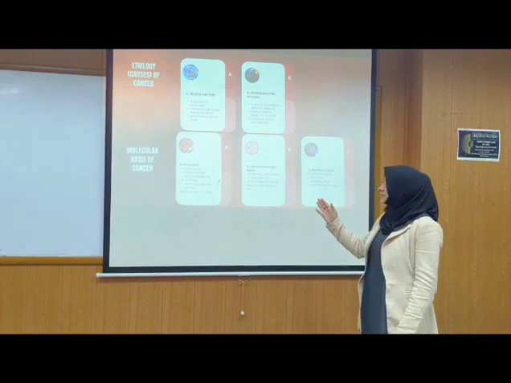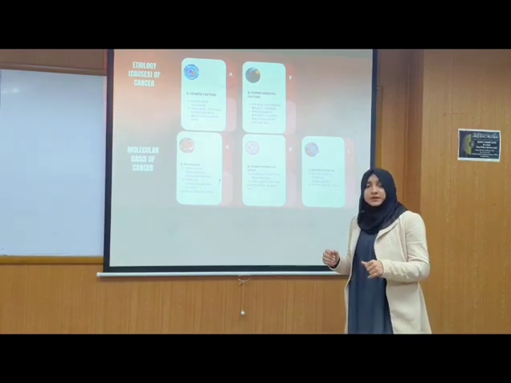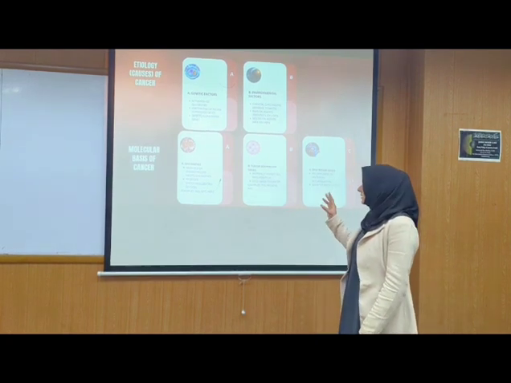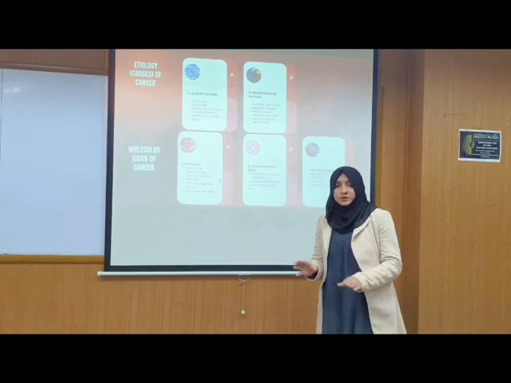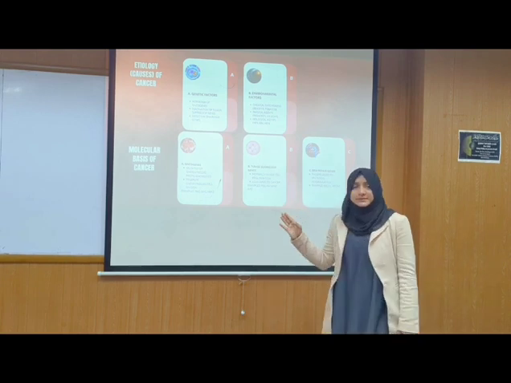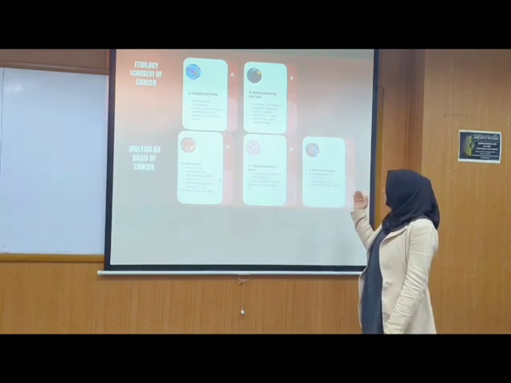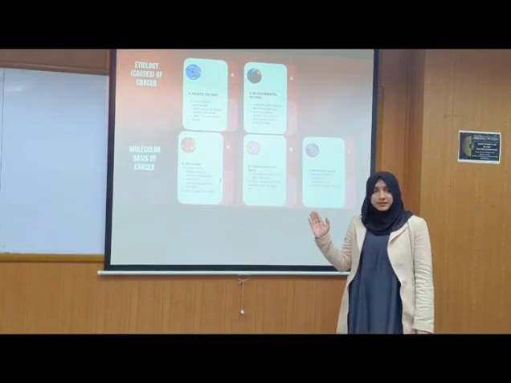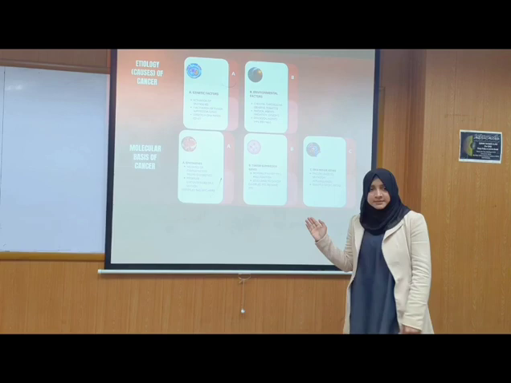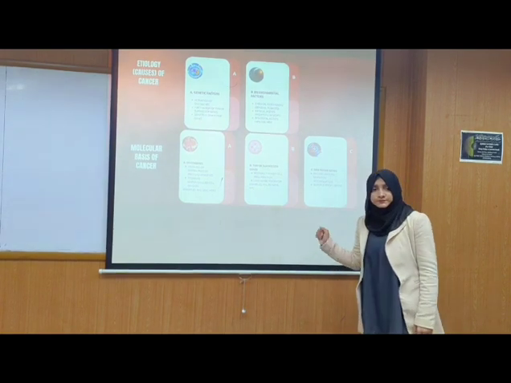Next, tumor suppressor genes. Tumor suppressor genes normally inhibit cell proliferation. They control the growth of the cell. When the body does not require a cell, they inhibit its growth. But when they are mutated, they do not perform their work properly, and they lead to cancer. Examples of tumor suppressor genes are P53 and APC. Next, DNA repair genes. Failure of DNA repair genes leads to mutation and accumulation of genetic damage. Examples include BRCA1 and BRCA2.